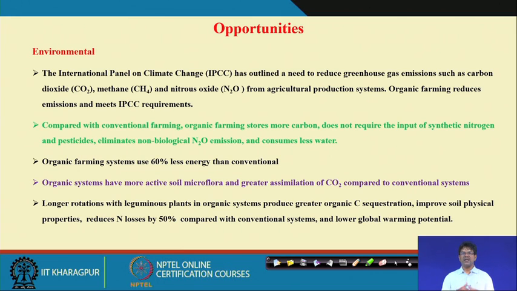So, that increases the carbon sequestration in the soil, and it does not require the input of synthetic nitrogen and pesticides. That way it eliminates the non-biological nitrous oxide emissions and consumes less water, because in the case of chemical farming, the nitrogen is converted to nitrous oxide due to yield management practices, especially in rice crops, and this nitrous oxide is due to improper water management.